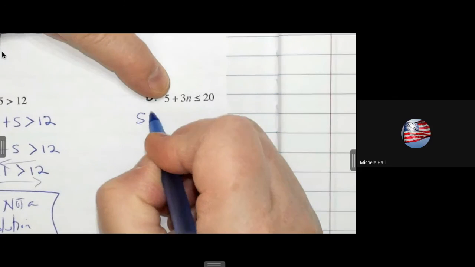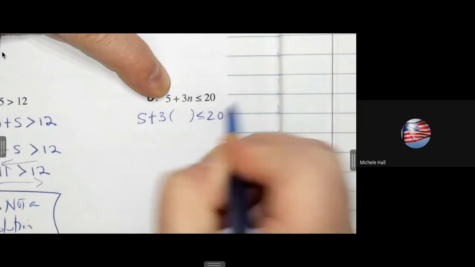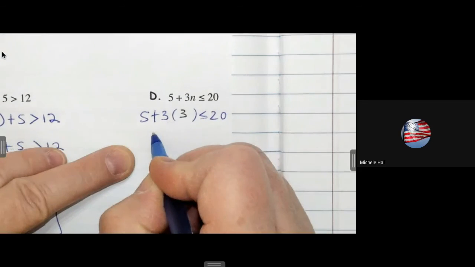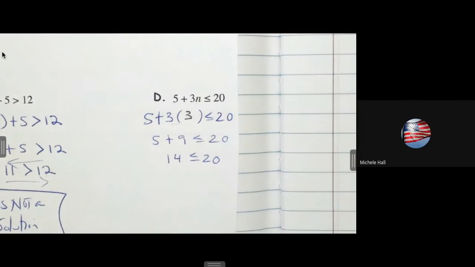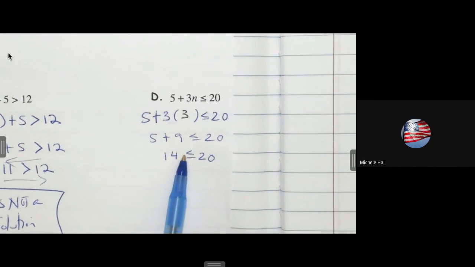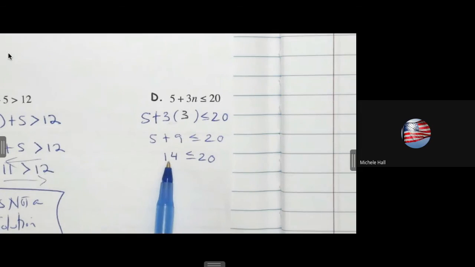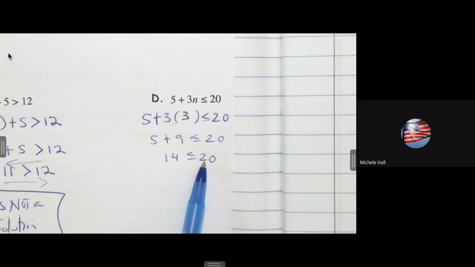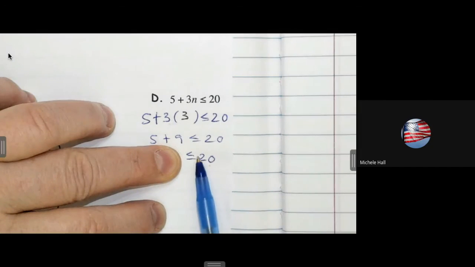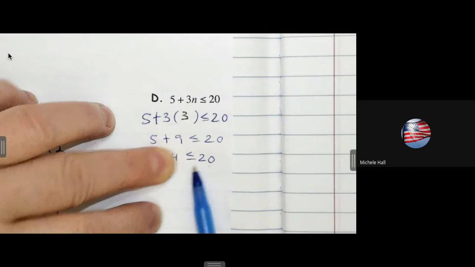We have 5 plus 3 times n, substituting in 3. And we simplify the multiplying first. 3 times 3 is 9. What does this statement say, Bobby? So when I'm reading this, I'm starting at 14. What's next to the 14? Is it open or closed next to the 14? So that means when I say 14 is less than or equal to 20. But if I read it the other way, if I start at 20, what's next to the 20? Is it the open part or the closed part? Right, it's the open part. So it says 20 is greater than or equal to 14.